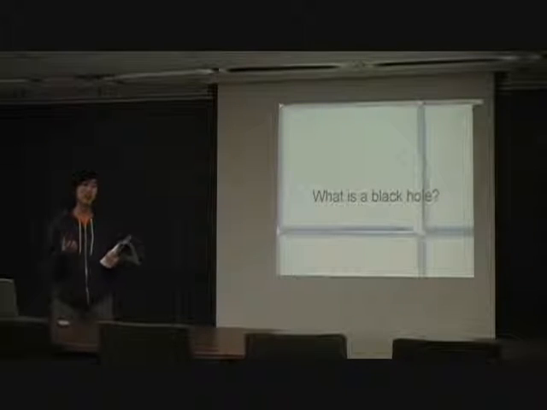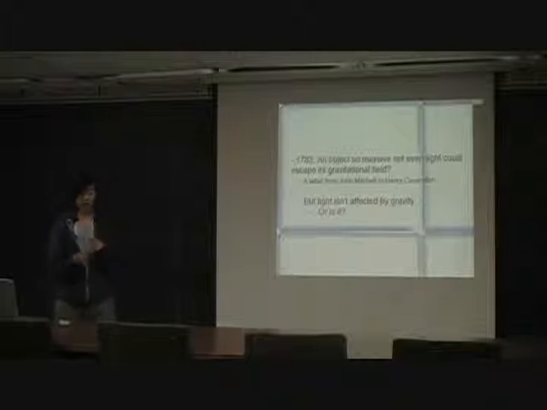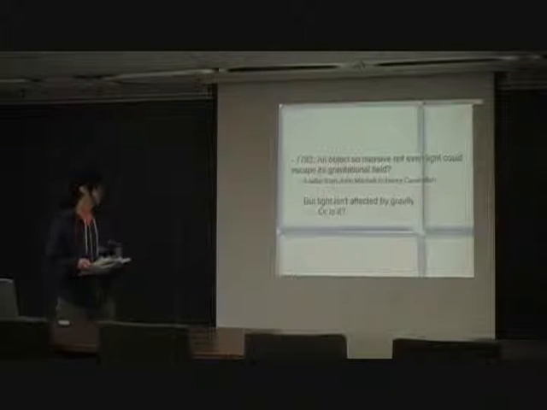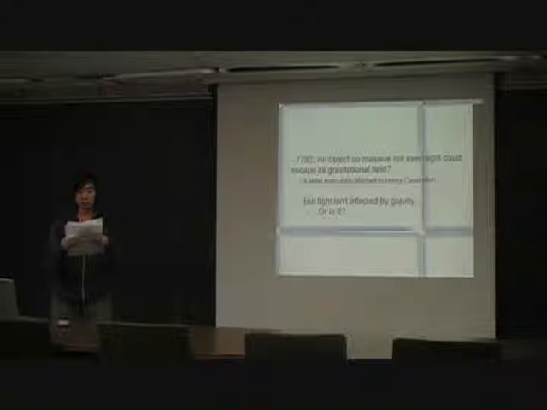The idea is, what if there's an object that was so dense that it had a gravitational field and not even light could escape it? This idea was first presented in 1783 in a letter from John Mitchell to Henry Cavendish. However, because at the time light was thought to be a massless wave, this idea wasn't really taken seriously.